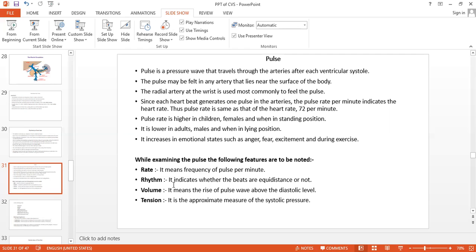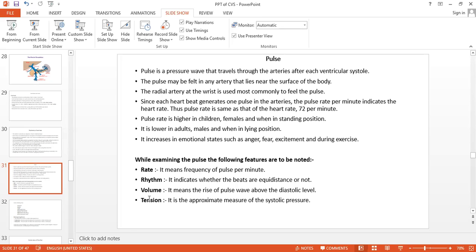And rhythm. Rhythm means what? How we can feel the equidistance. The beats we can feel are equidistant, a fraction of a second apart. Or sometimes, does it happen like that, sometimes it is suppressed and sometimes it comes? It is not like that, isn't it? If it feels like that, that is a disorder.